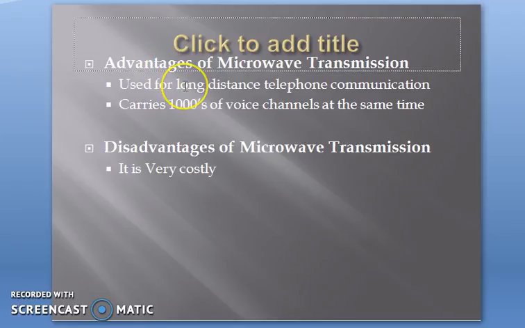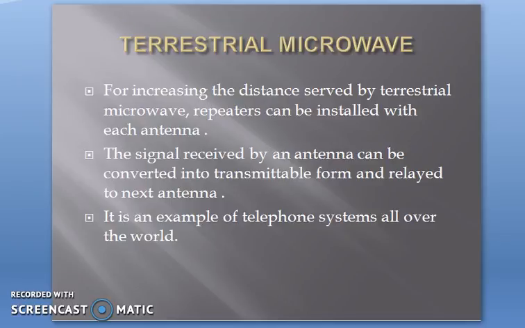The advantage of microwave transmission is that it is used for long distance telecommunication, since the distortion is less compared to radio transmission, and it carries thousands of voice channels at the same time. But the major disadvantage is that it is very costly. Now we can see the peculiarities and features of the terrestrial and satellite microwave.